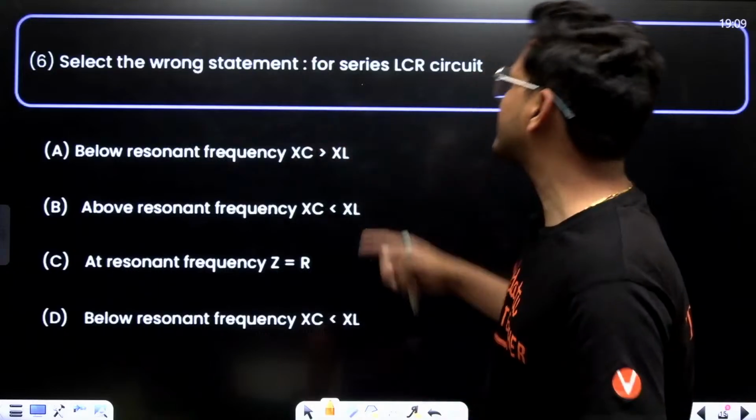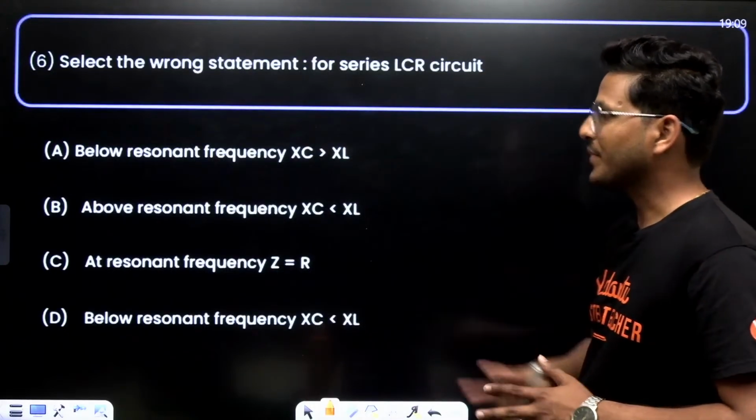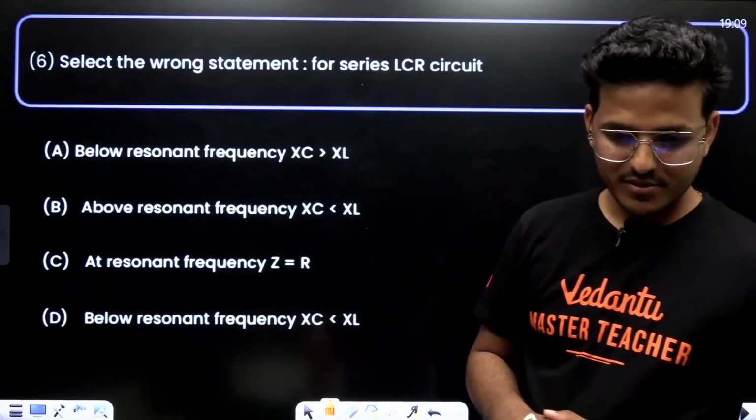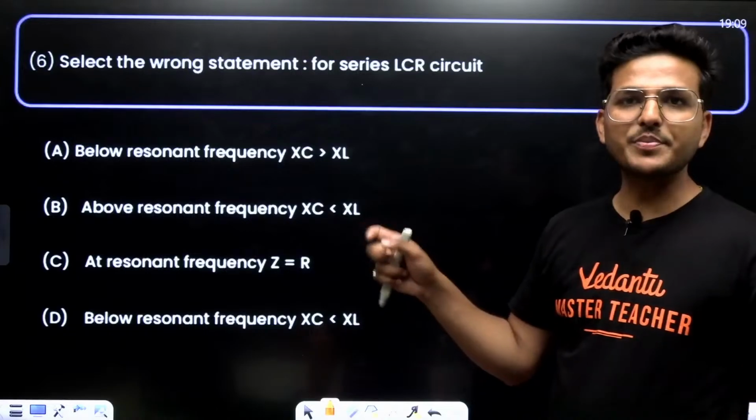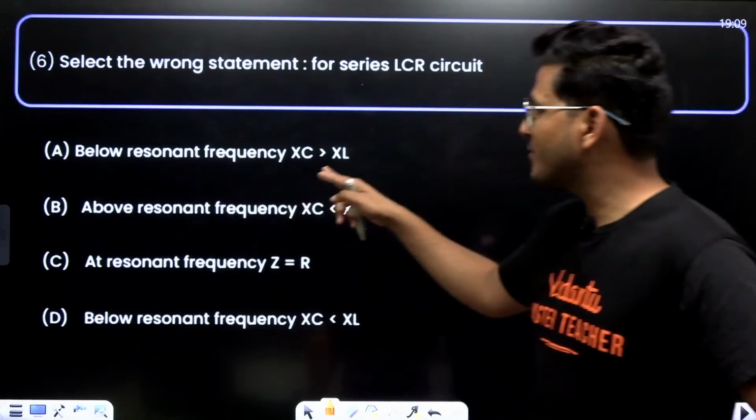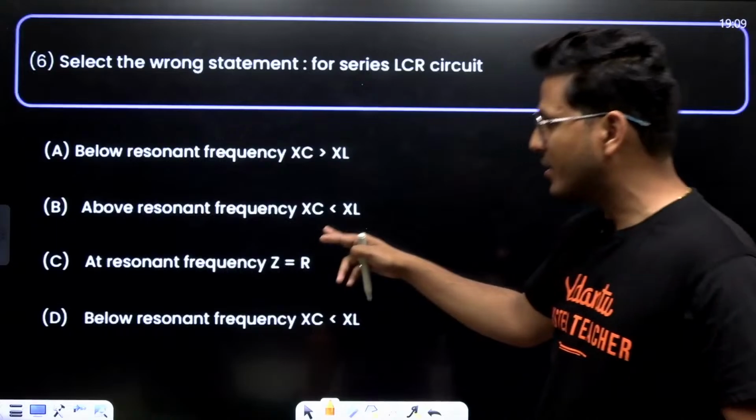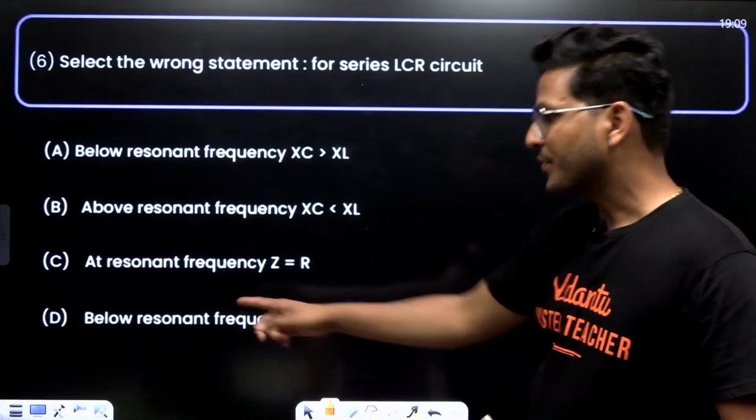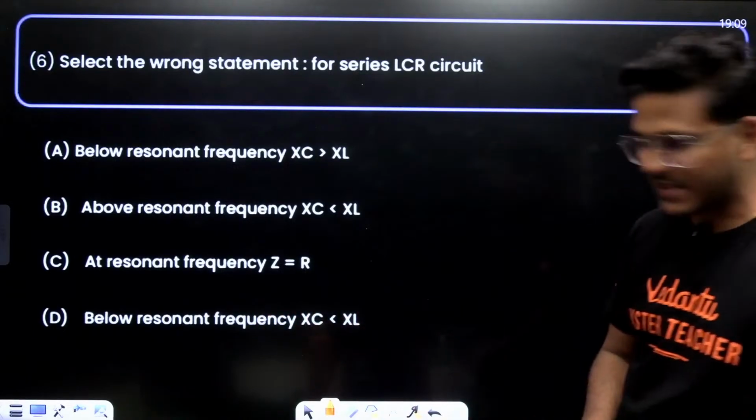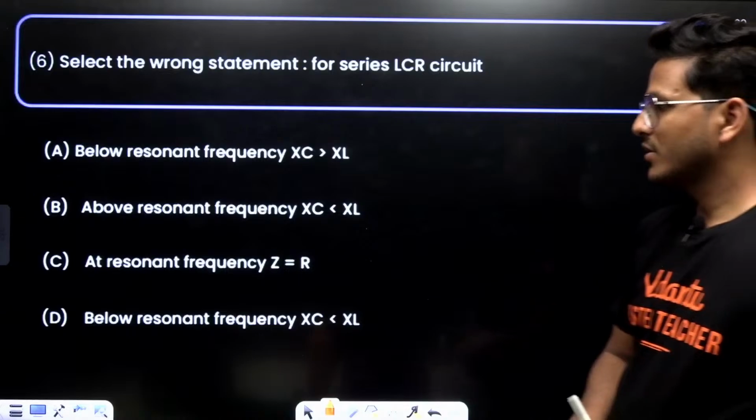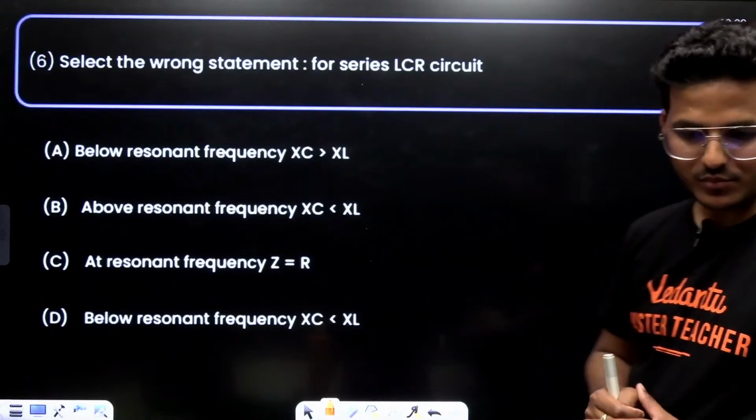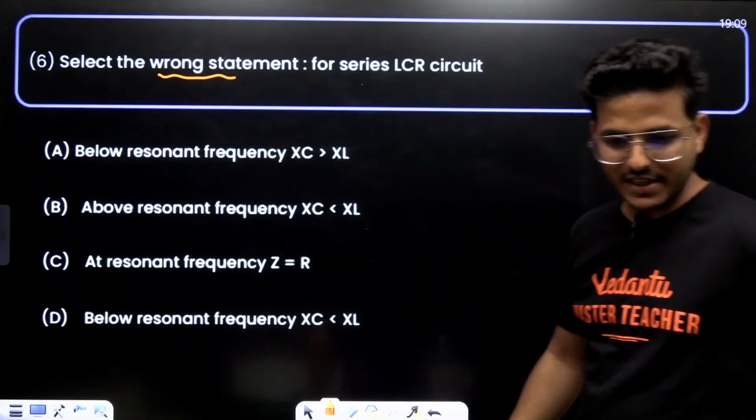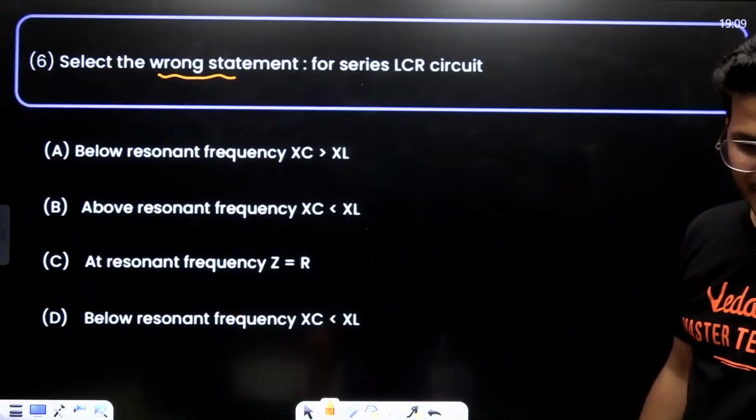Select the wrong statement for an LCR circuit. Below resonant frequency, XC is greater than XL. Above resonant frequency, XC is less than XL. At resonant frequency, Z equals R. Or below resonant frequency, XC is less than XL. Which one is a wrong statement? That is the incorrect one. Anyone try?